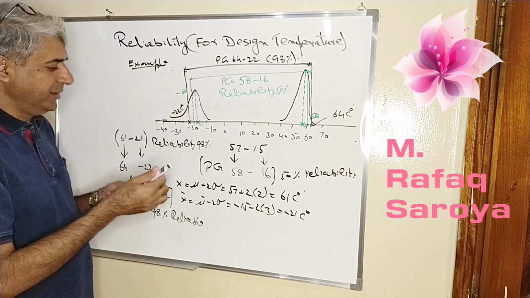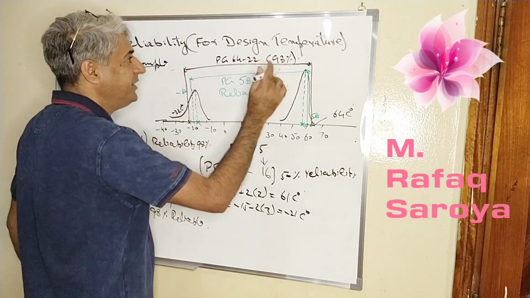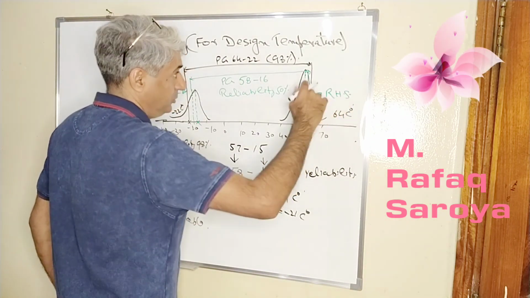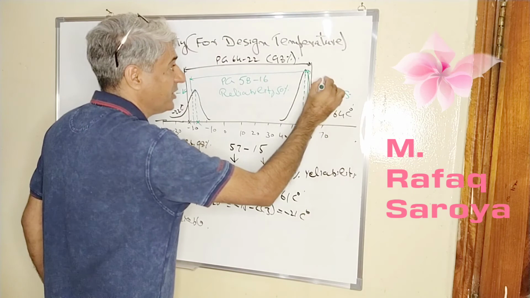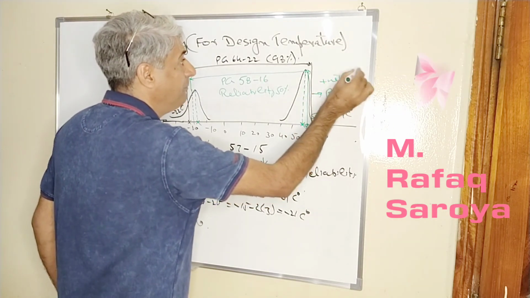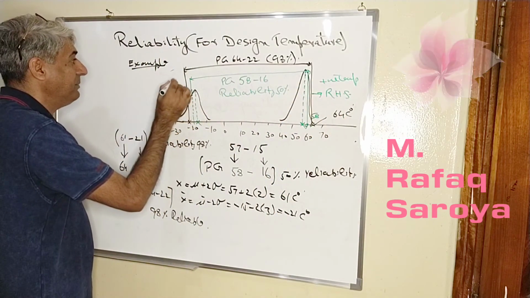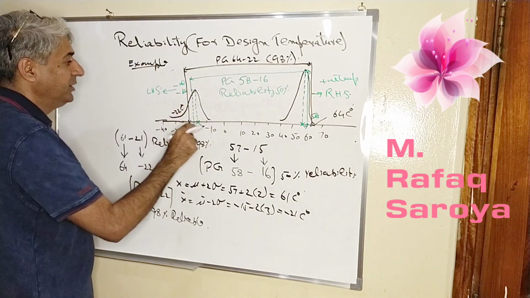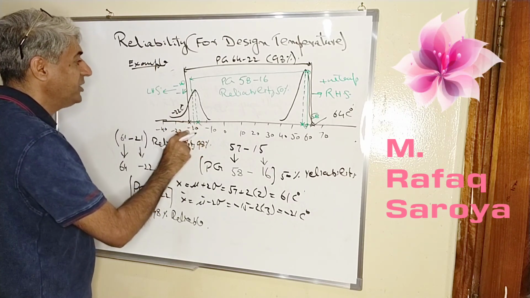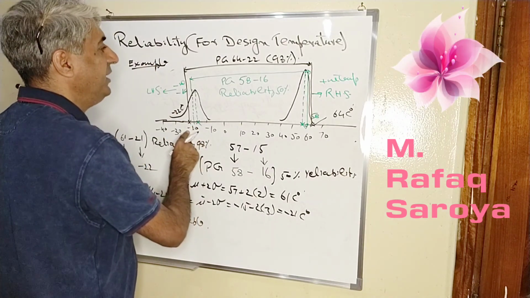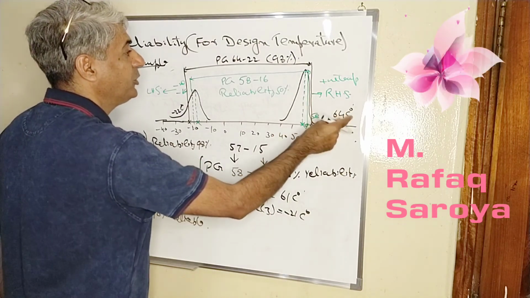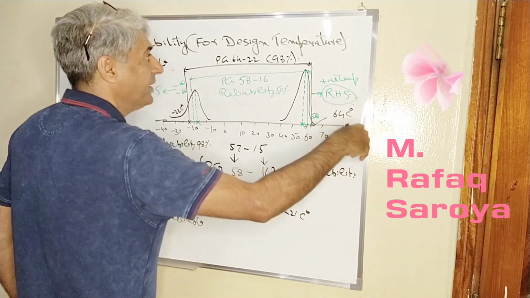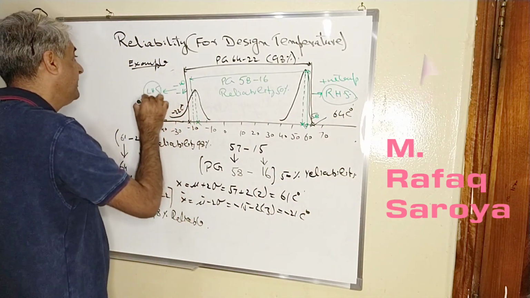And second thing, very important, I want to tell you: for this reliability, we are moving to the right hand side for the increase of the reliability for positive temperature. And for the negative temperature, we are moving to the left hand side. For example, you see minus 15, now we have reached minus 22. It means I have moved to the left hand side. Here 57, I have gone to 64. It means I have gone to the right hand side. So keep this in mind: right hand side for the positive temperature and left hand side for the negative temperature.